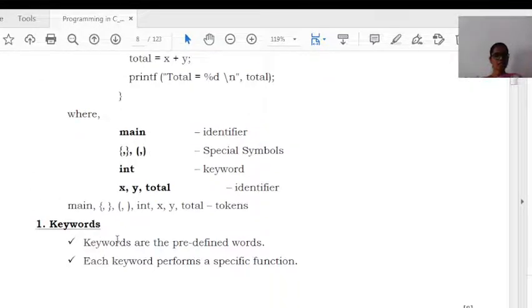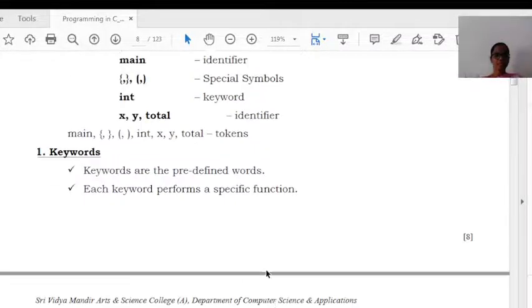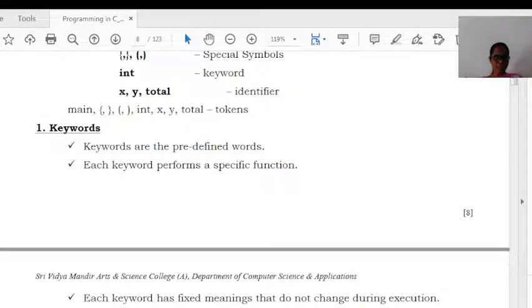The first one is keywords. Keywords are predefined words, that is, reserved words already defined in the C language. They perform specific functions. Keywords have a fixed meaning.